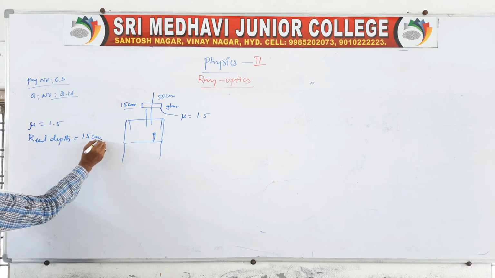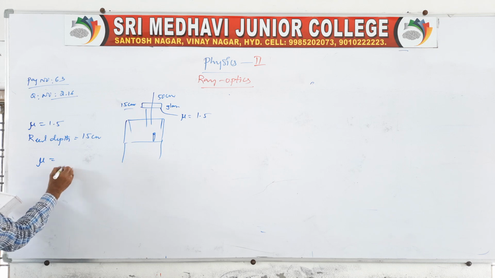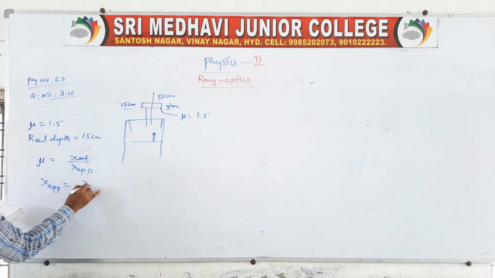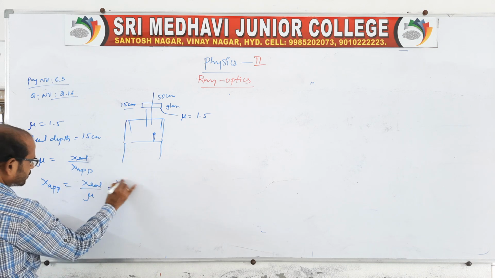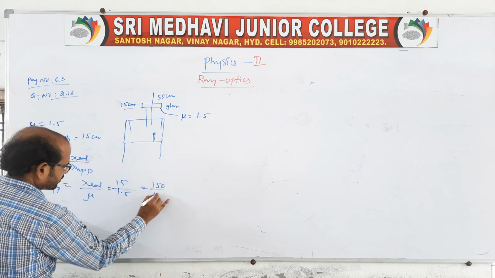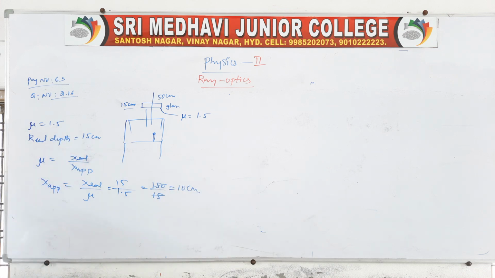Okay, then therefore you take mu is equal to real depth by apparent depth, that is x real by x apparent, right? So mu is given, you calculate x apparent, which will be x real by mu. What is x real here? It is 15, and mu is given as 1.5, so 15 by 1.5 gives 10 centimeter, right?